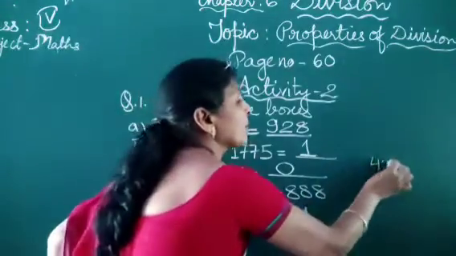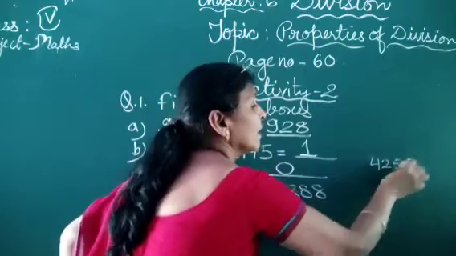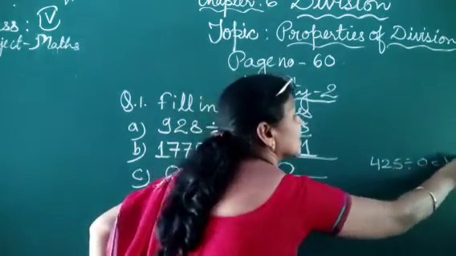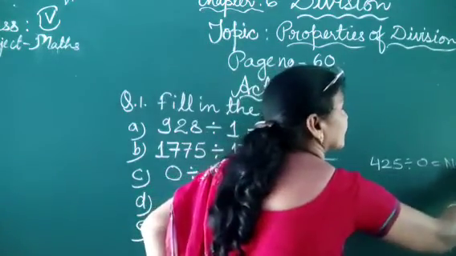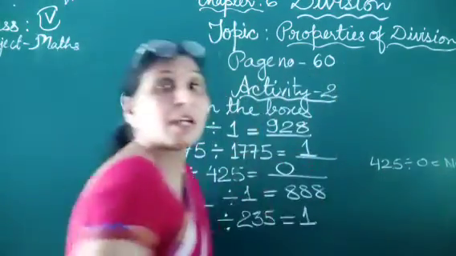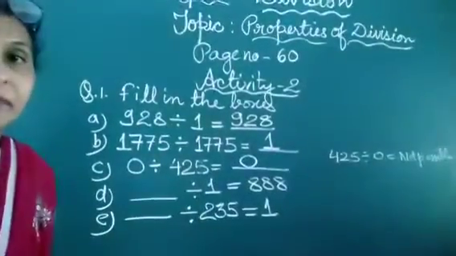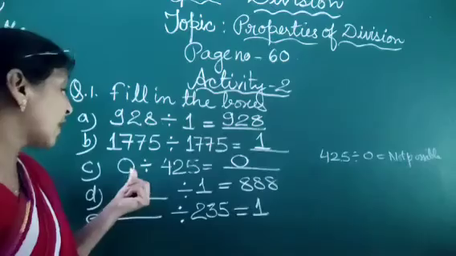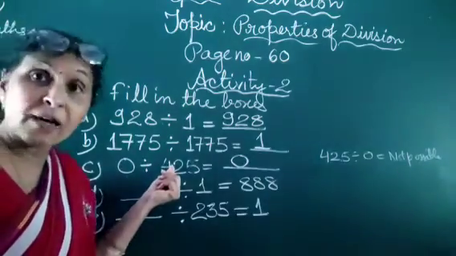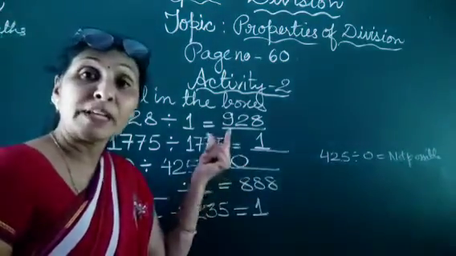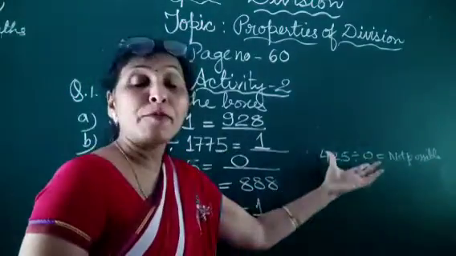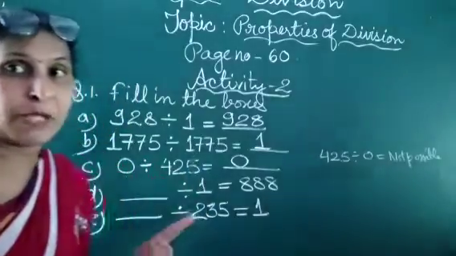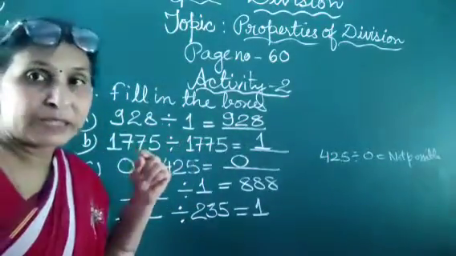It means if a number is given and then 0 is the divisor, it is not possible. Only when 0 is divided by any number is the quotient always 0. But division by 0 is not possible. So you should remember these two things.